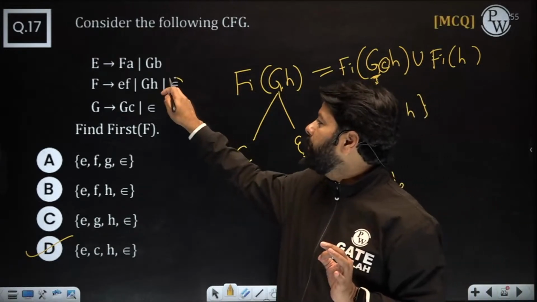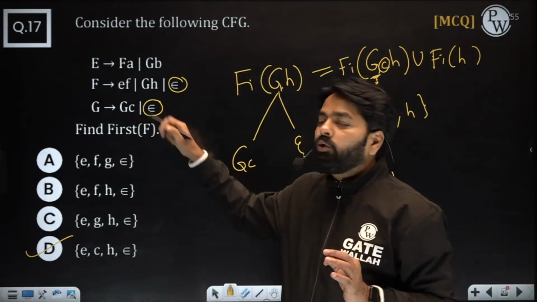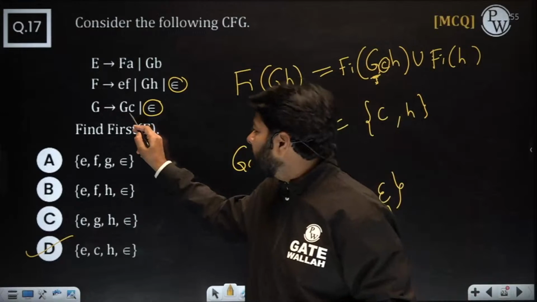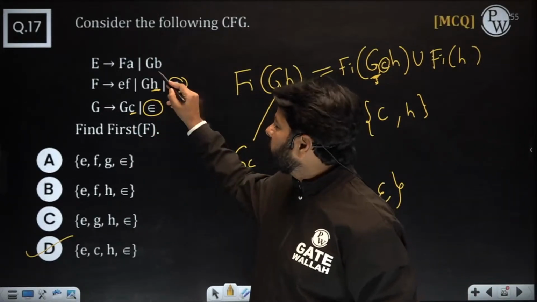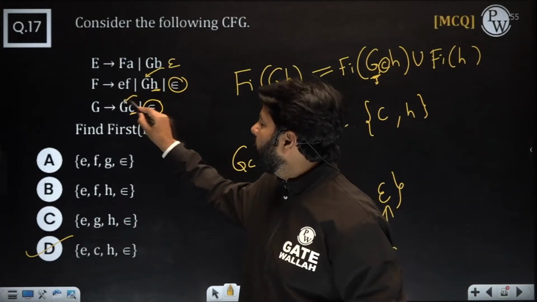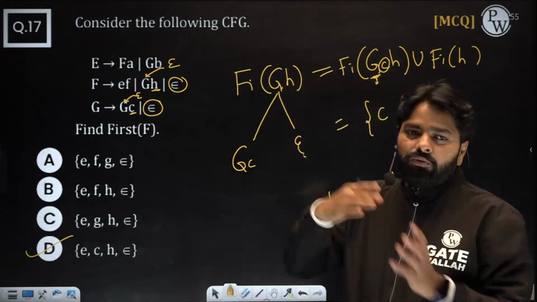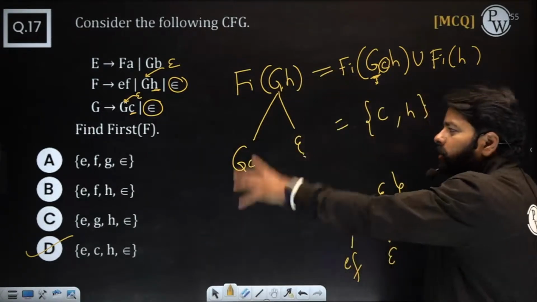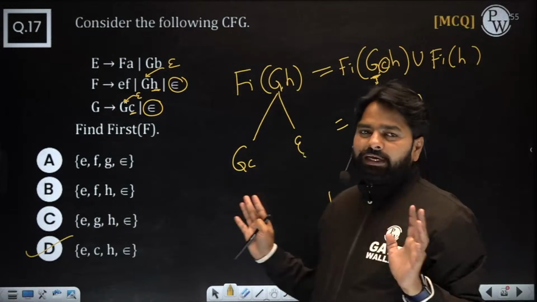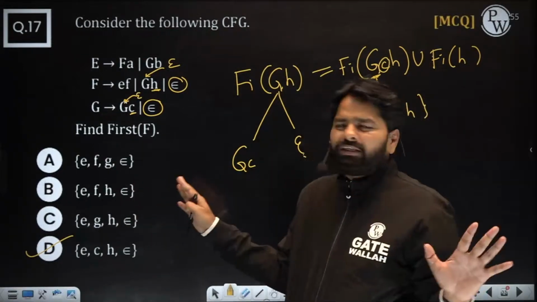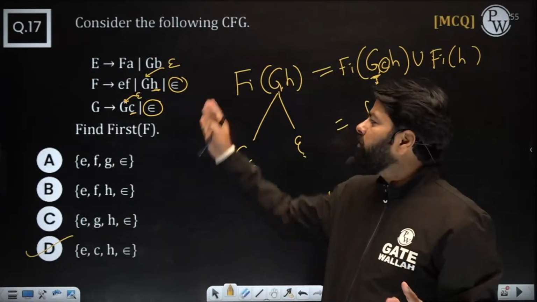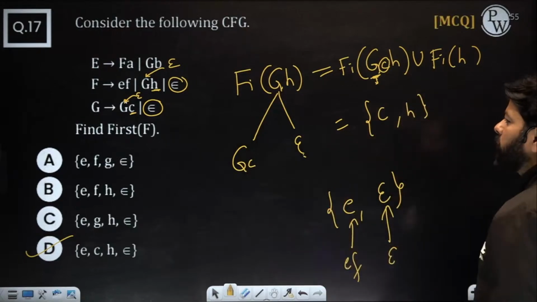The reason is because of these epsilons, you will get the C sometimes, H sometimes, because here you may put epsilon, here you may put epsilon. That makes you go to the next terminal. So when you have the epsilons, just be careful in the exam, otherwise it is so easy. Always remember, it will be so easy if you don't have epsilon for first and follow both.